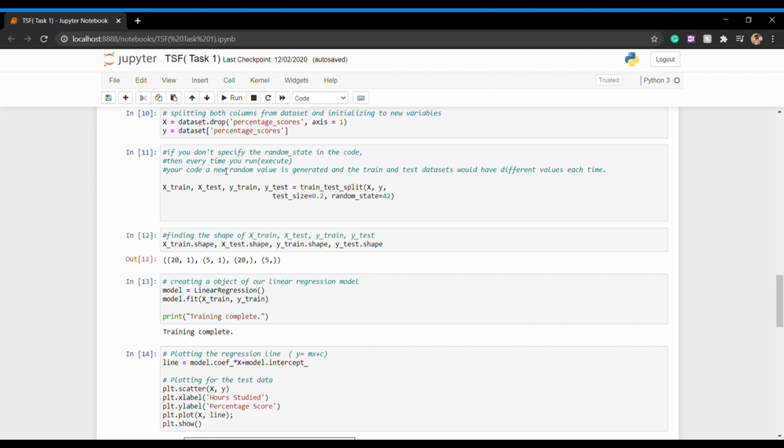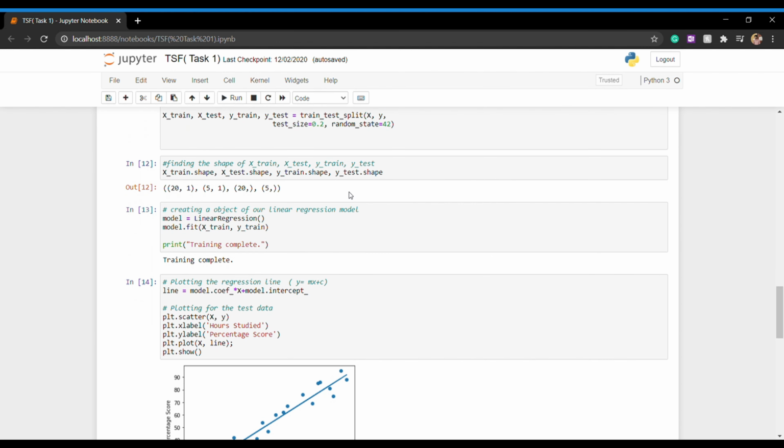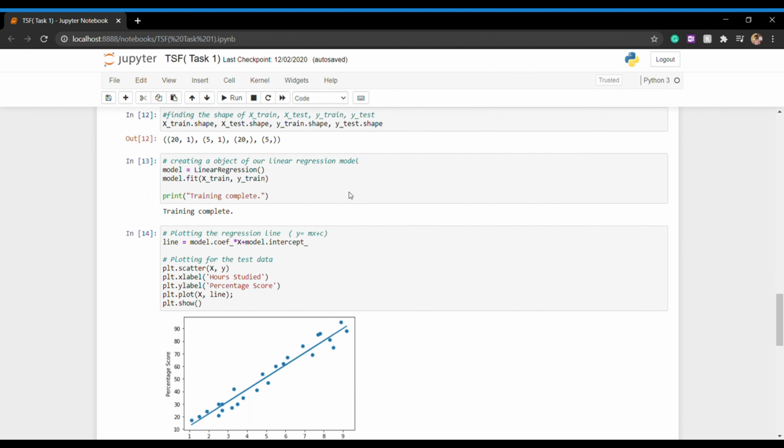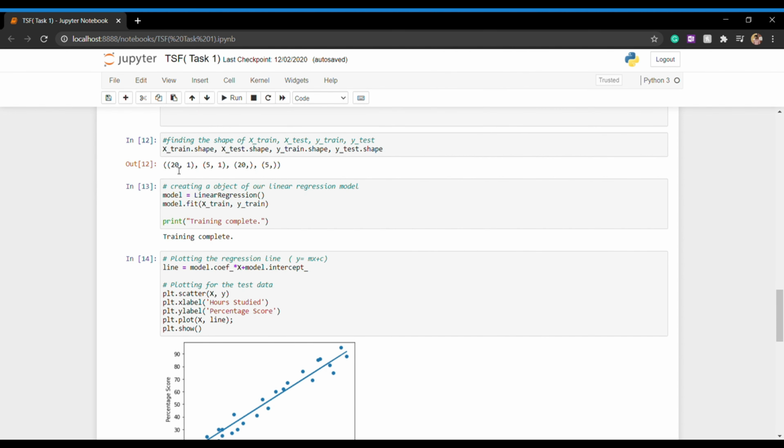As you can see, I have written the description that whenever we run the code, the output value will be the same each time. So we are specifying random state equals 42, or you can assign whatever number you can think of, like 0, 1, or any other, but it shouldn't be negative. So let's find the shape of the training and testing datasets. Here are the shapes of the testing and training datasets.